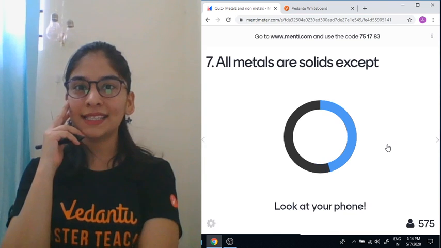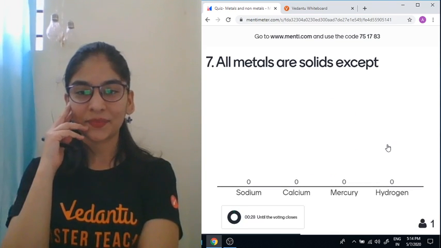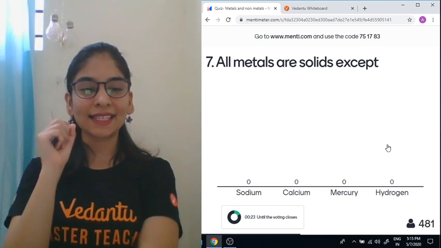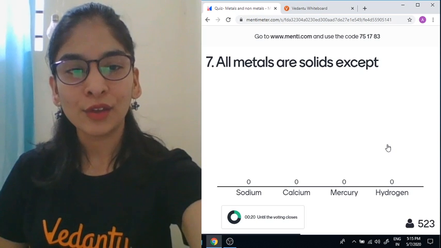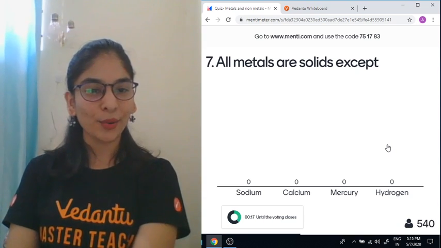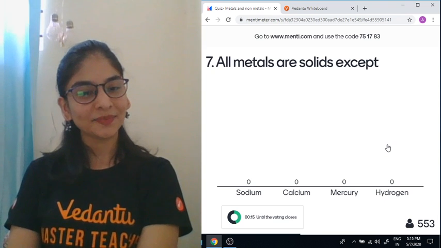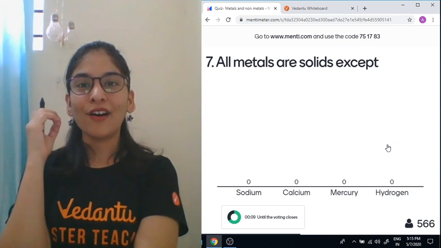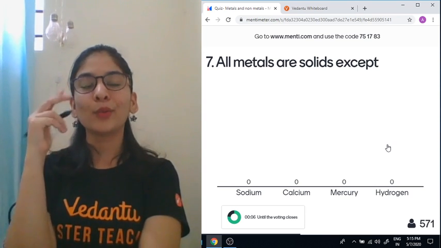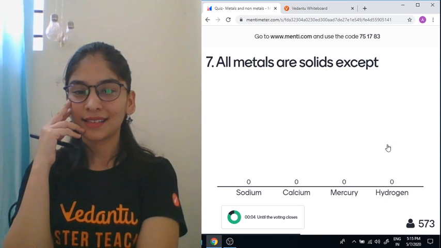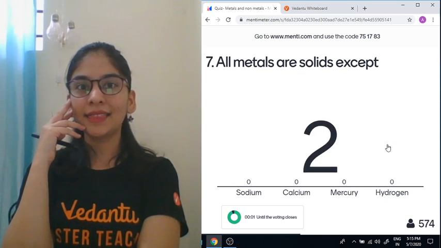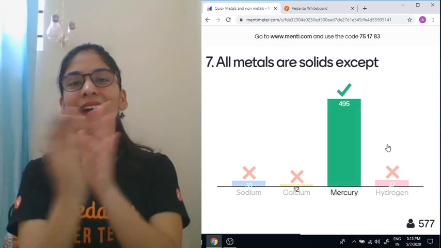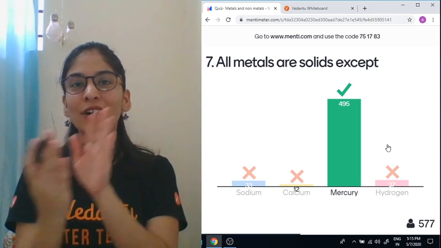All metals are solids except, you already know it: sodium, calcium, mercury, hydrogen. All metals are solid except, you need to tell me the exception, which you already know. Oh, hi Anubha Ma'am, hi Vandana. Wonderful. Who are these students who are telling sodium is the answer? All metals are solids except which metal? Last 3 seconds, and the answer is right now on our screen, that mercury is the answer. Many congratulations to all the students.